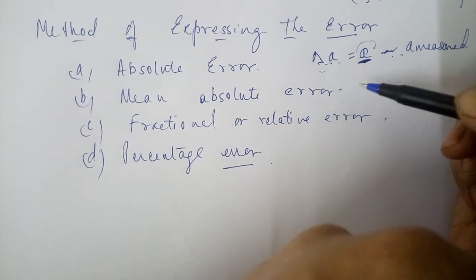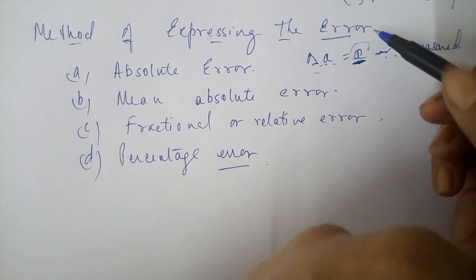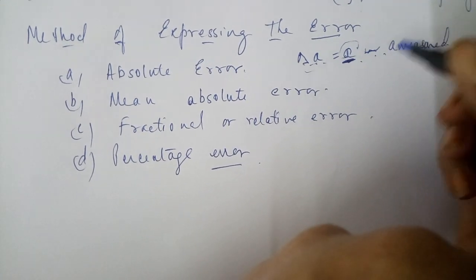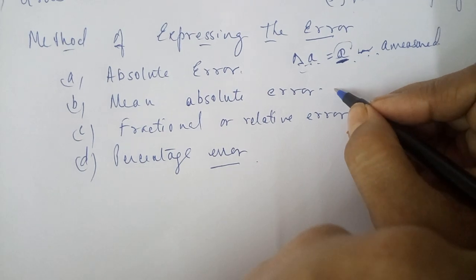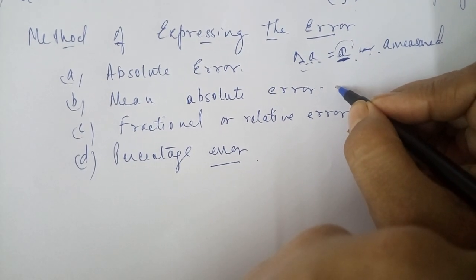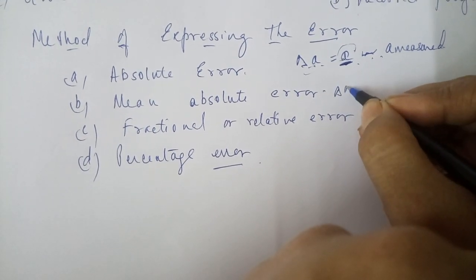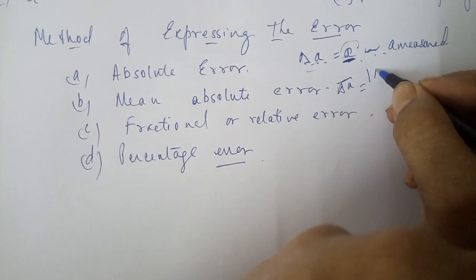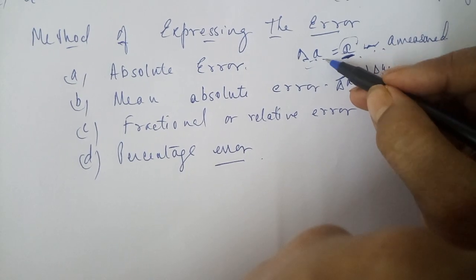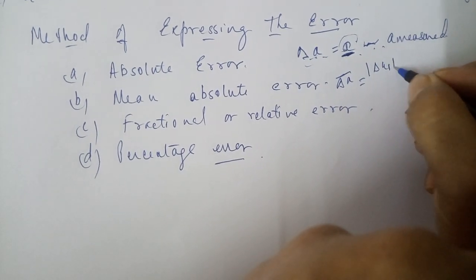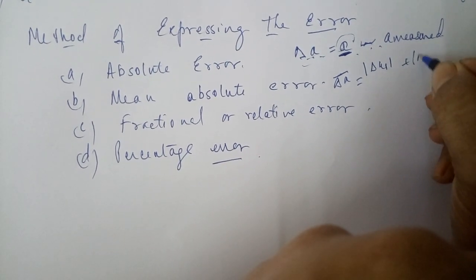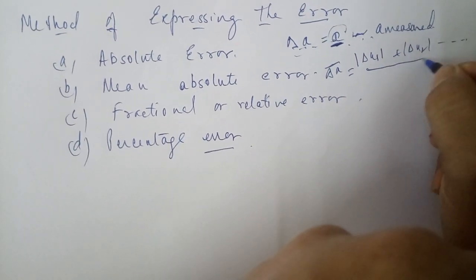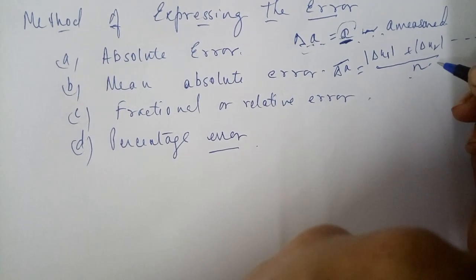Let us talk about the mean absolute error. Suppose we have taken some values, delta A1, delta A2, and so on. For the mean absolute error, we take the modulus of delta A1 plus modulus of delta A2, and so on, all the different values, and divide by n, the number of times we have taken.